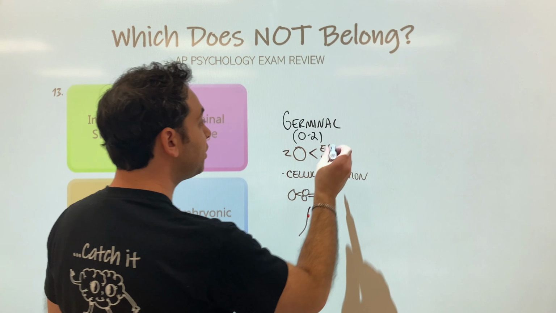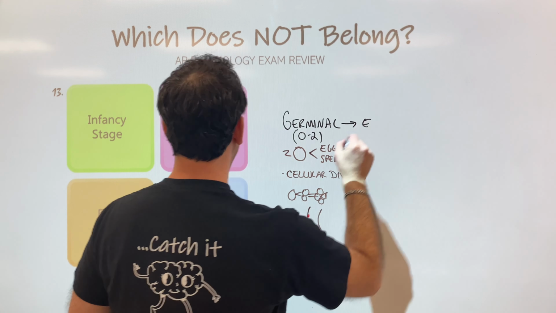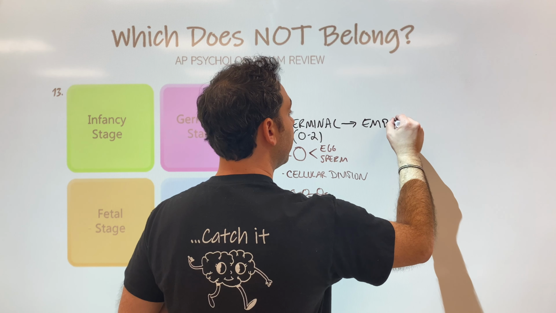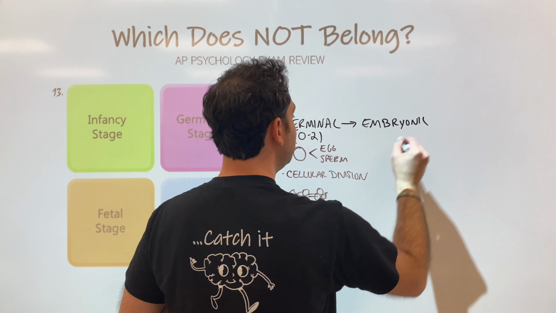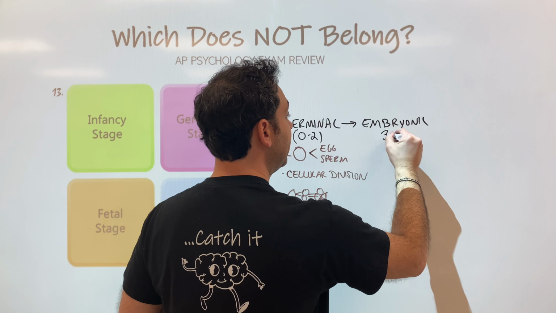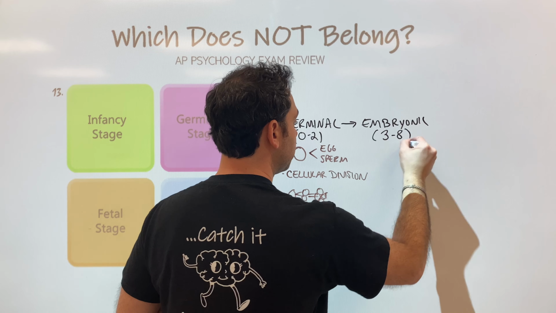All right, after the germinal stage, we enter the embryonic stage, the embryo. What do we know about this stage? Well, instead of 0 conception to 2 weeks, it is about 3 weeks to 8 weeks. So 3 to 8 weeks.